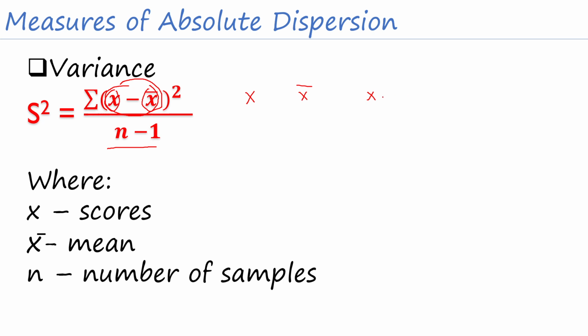So kailangan po natin ng mean deviation. This is just equal to x minus x bar or x minus the mean. And then we're going to get the square. Hindi na po natin kailangan yung absolute value nito kasi kahit naman hindi absolute value yung value natin dito, kapag i-square natin siya, it will always result to a positive value. Then we have a denominator which is n minus 1 and it determines the number of samples.